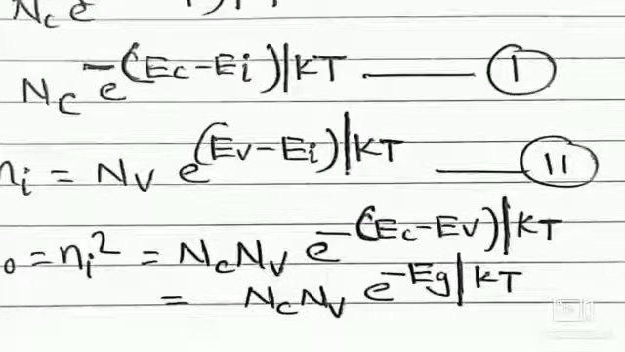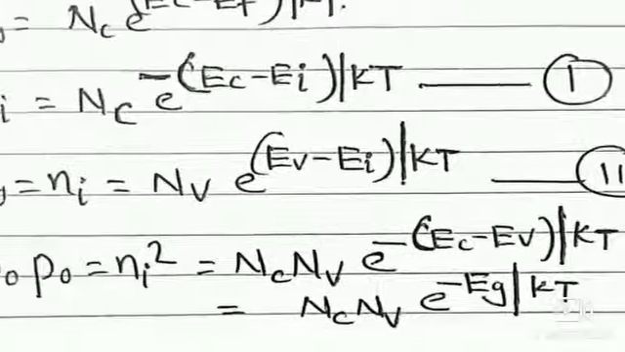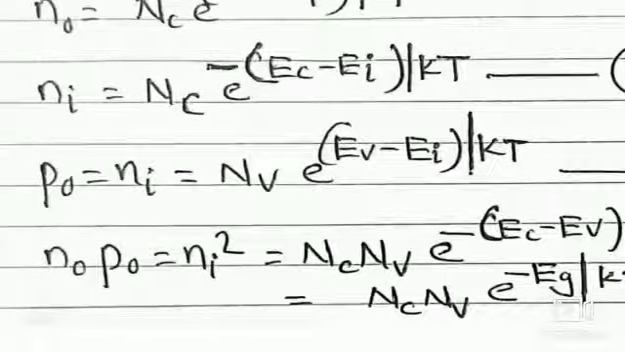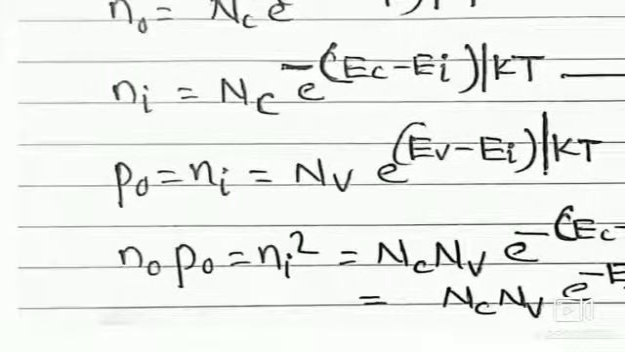And you know what is Ei? Ec is the bottom energy level of the conduction band, and Ev is the top energy level of the valence band. Nc and Nv represent the total number of states in the conduction band and the total number of states in the valence band. Nc is nothing but the donor states, Nv is nothing but the acceptor states. So the new equations of n0 and p0 are stated here.